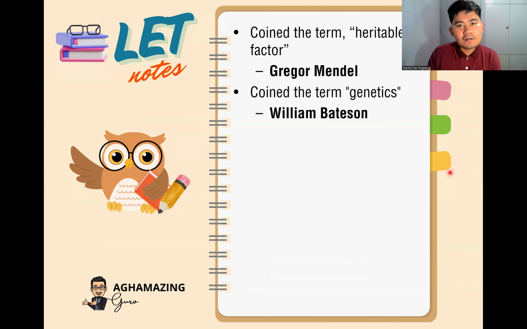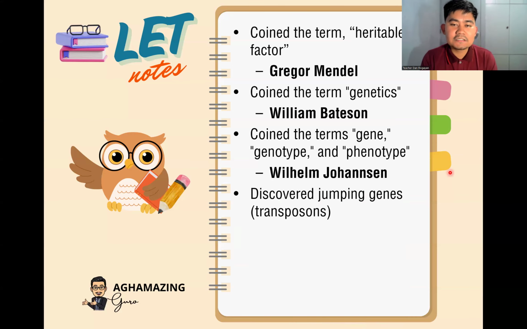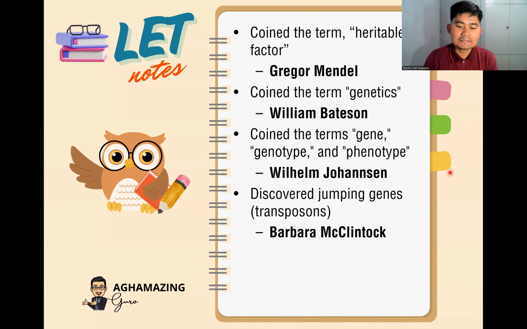So the PRC also likes scientists who coined such different terms in the field. So basically, genetics, William Bateson. Who coined the terms gene, genotype, and phenotype? This is Wilhelm Johansen. So Wilhelm Johansen coined the terms gene, genotype, and phenotype. Okay? Who discovered jumping genes or transposons? That's Barbara McClintock, who also received a Nobel Prize for Medicine or Physiology. Okay? So that's Barbara McClintock.